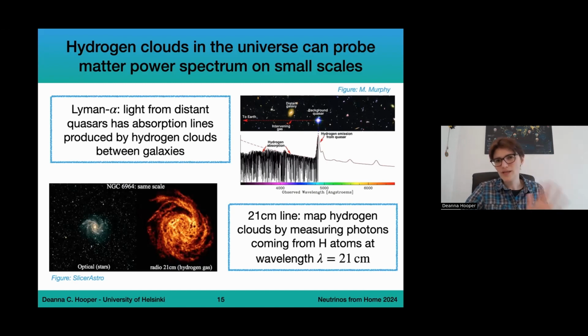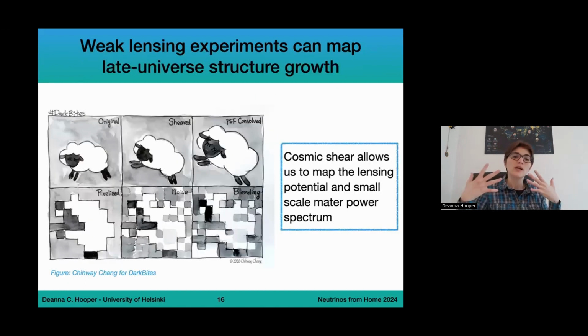Moving to slightly smaller scales, so things that are closer to us. In the late universe, structure growth can be measured by weak lensing experiments. So here we're looking at how much light is distorted due to gravitational objects. We can do this by looking at, for example, cosmic shear.